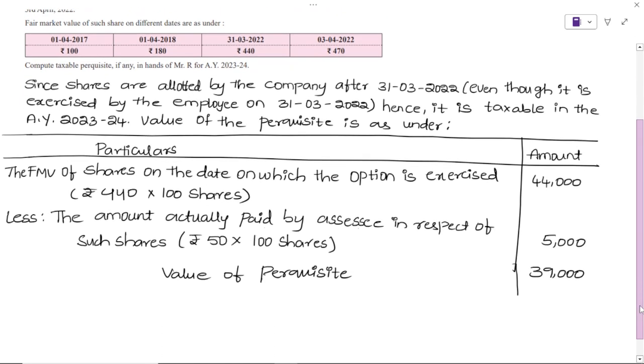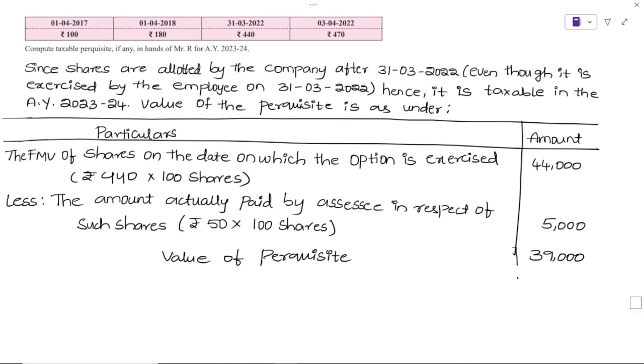Done? Very good. Now write down a small note. Tomorrow if these shares are sold by the employee, I am asking you a question. When the shares are sold, capital gains will arise, correct?